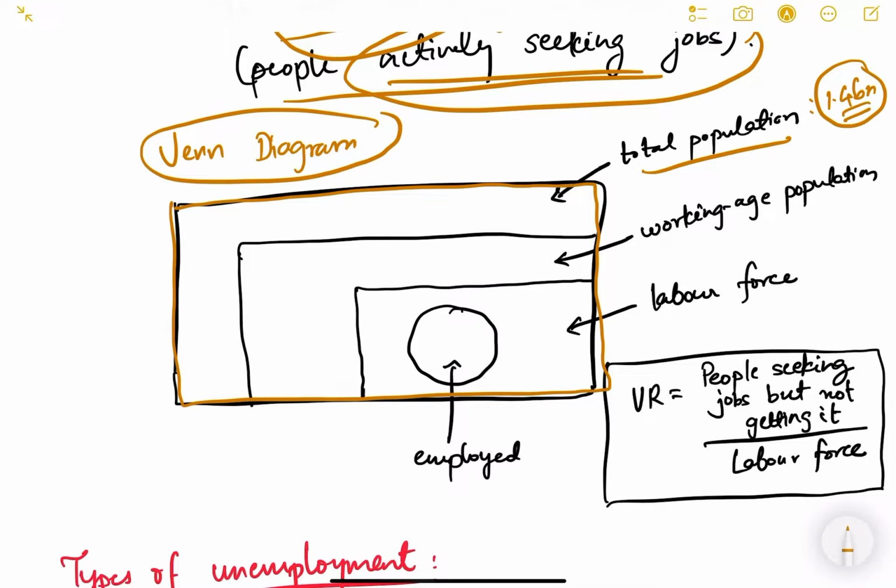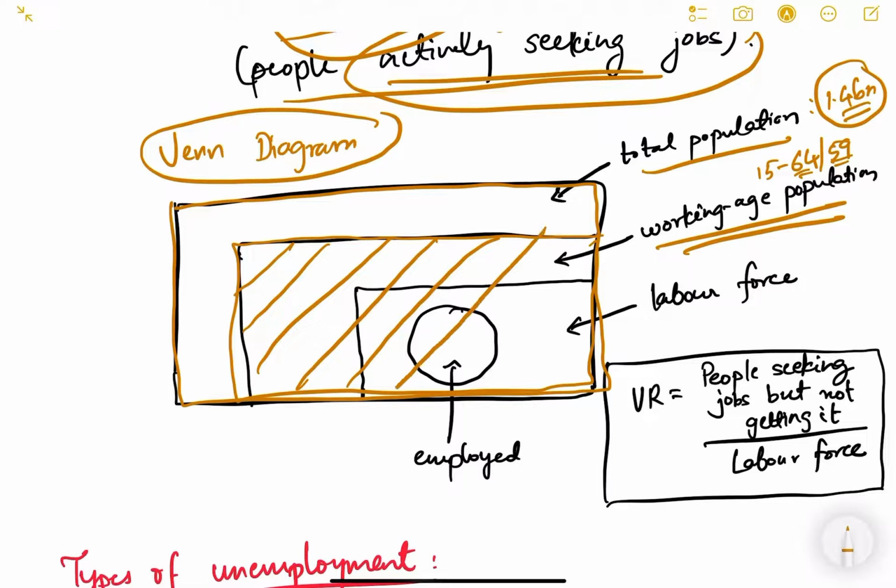A part of this total population will be the working age population, meaning people between 15 to 64, or 15 to 59, depending on which definition you use. So the working age population will be less than the total population. This smaller rectangle is the working age population.